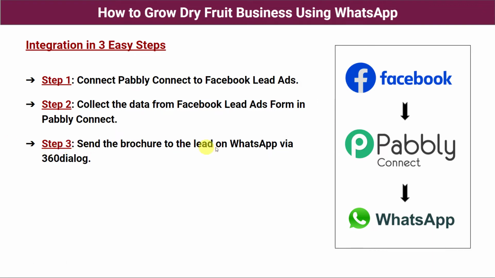Step 3. Send the brochure to the lead on WhatsApp via 360 dialog. So whatever data Pabbly Connect has captured from the Facebook lead ad form, the same data will be used and your dry fruit business brochure will be sent to the WhatsApp number of the customers. And here we are going to use the 360 dialog software application for sending the messages on WhatsApp. So in this way we are going to create an integration between Facebook lead ads and WhatsApp using Pabbly Connect. So let us learn the integration process now.